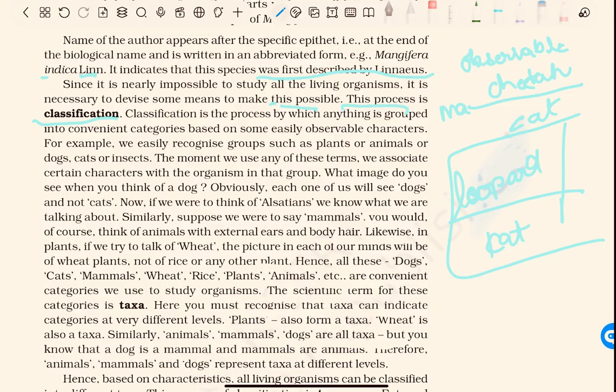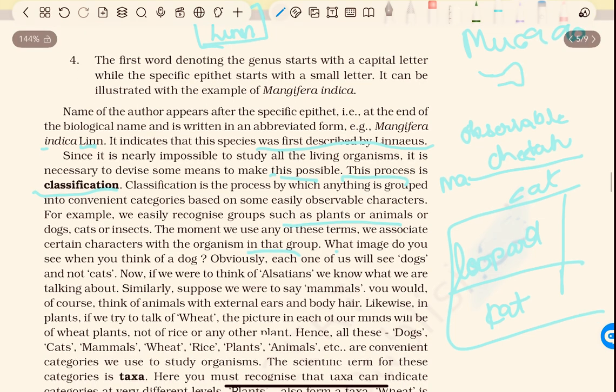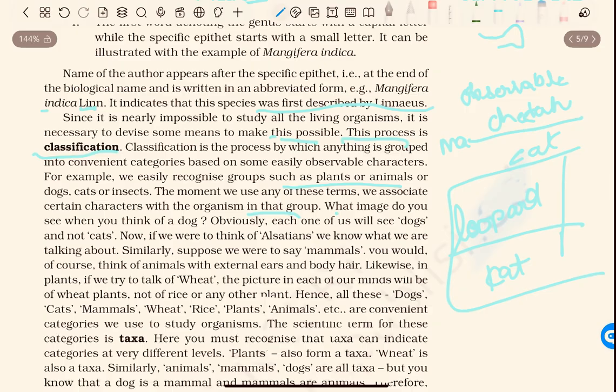So, for example, we easily recognize groups such as plants or animals or dogs, cats or insects. The moment we use any of these terms, we associate certain characters with the organism in that group. What image do you see when you think of a dog? Dog is like this. Obviously each one of us will see dogs and not cats. If I talk about dog, in your mind you will create a picture of a dog, not of a cat, because you know that dog is a different group and cat is a different group.